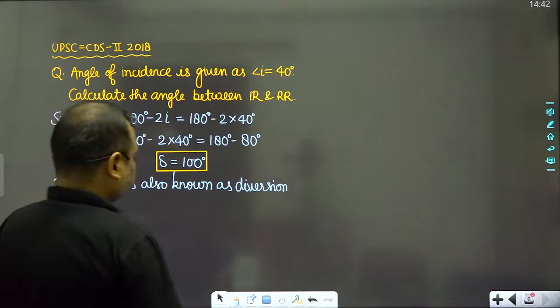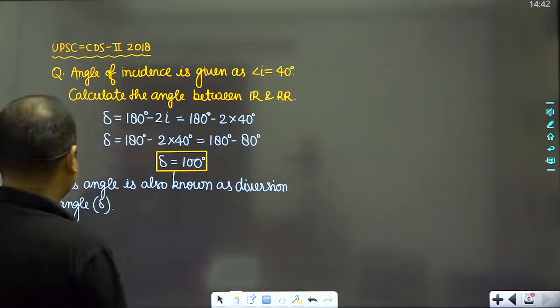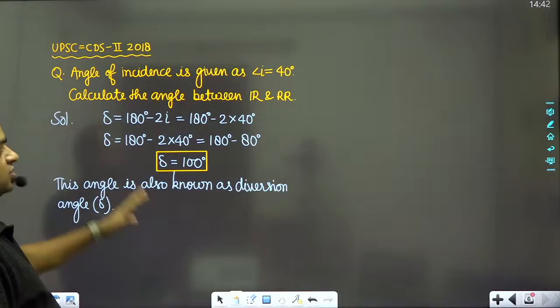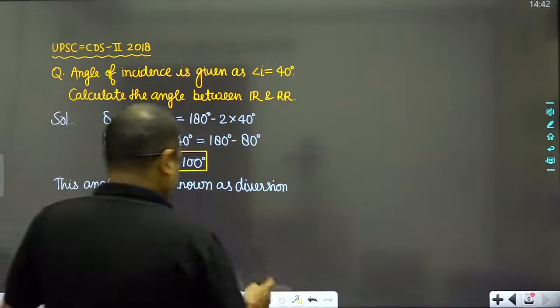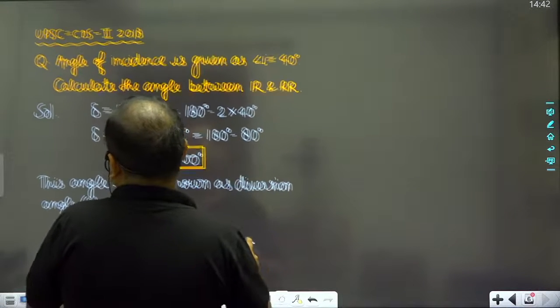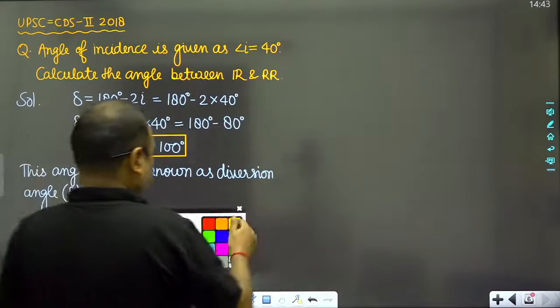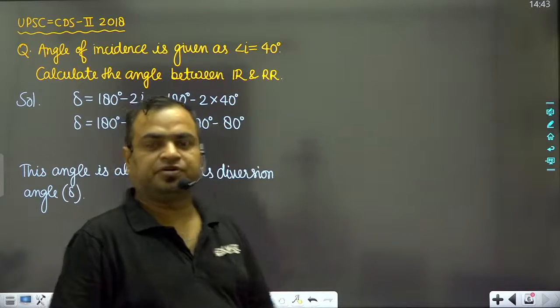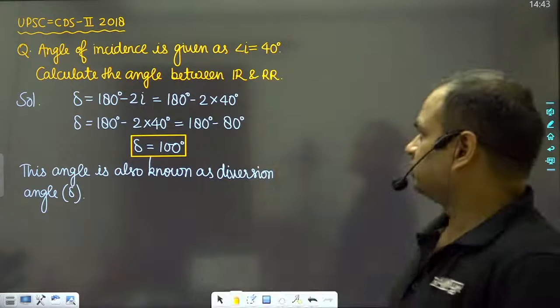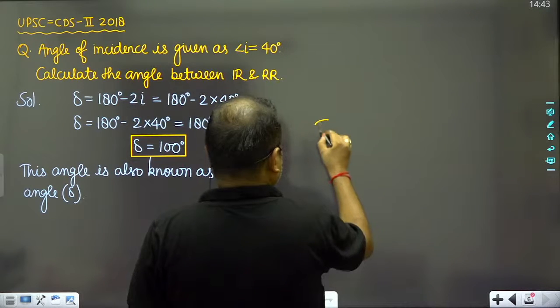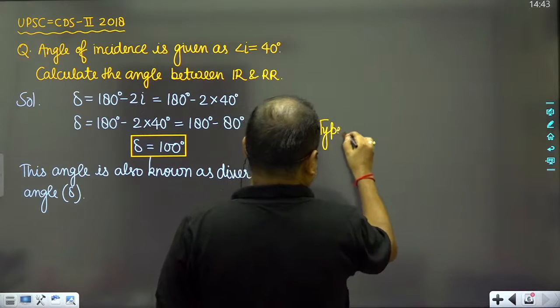Okay, so this is the divergent angle or deviation angle. So this is the correct answer. Now suppose that in case of reflection, let me talk about the types of reflection.